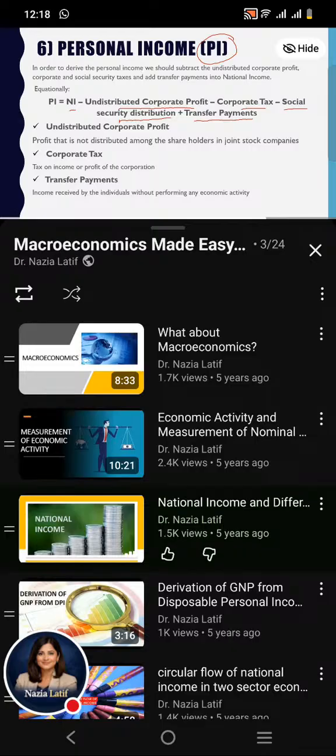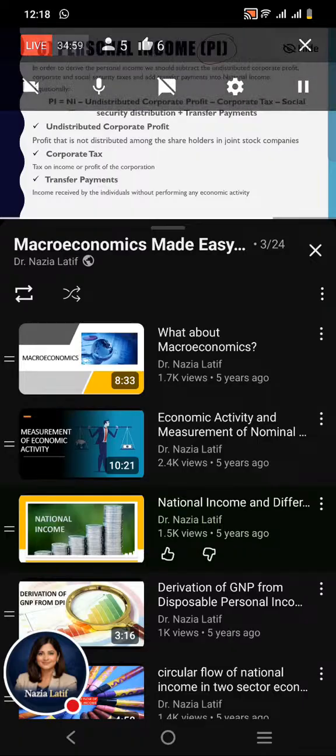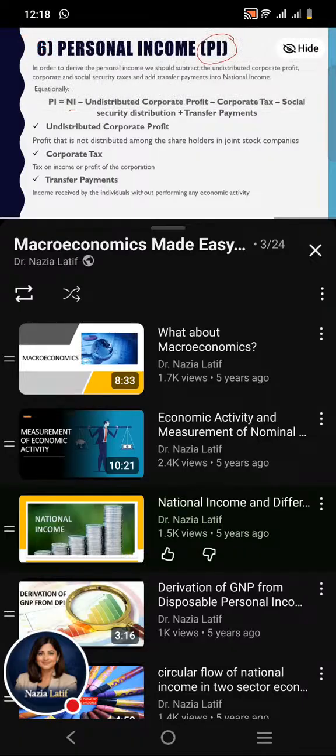So what does the word undistributed corporate profit mean? Undistributed corporate profit is the profit that is not distributed among the shareholders in joint stock companies. So what does the word corporate tax mean? It is the type of tax that is imposed on the income or profit of the corporation. How can we define the term transfer payments? We can define it as income received by an individual for which no economic activity is being performed.